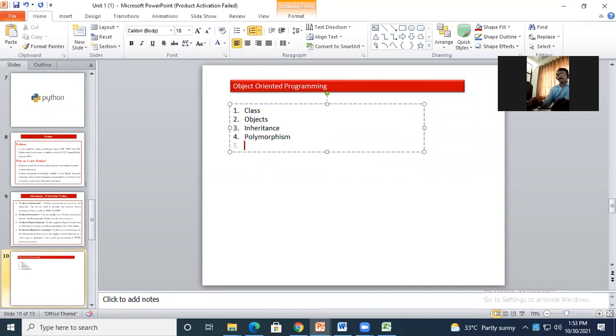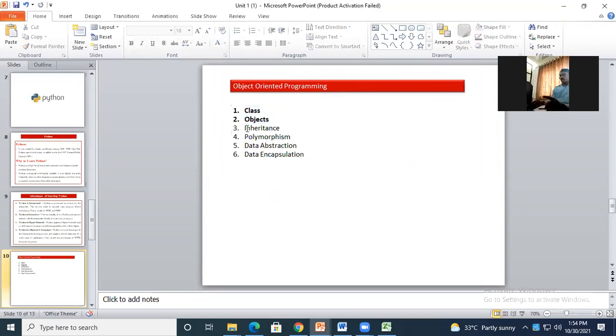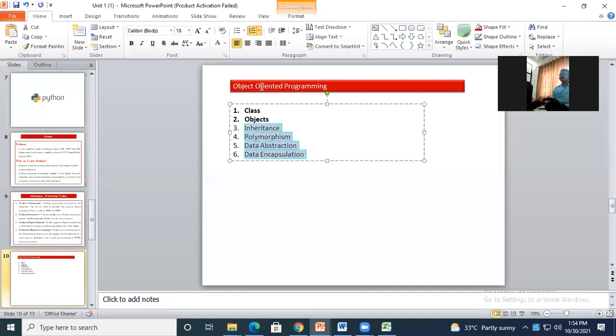Polymorphism. Data abstraction. These two are the features, but if the question is like, tell me about the object-oriented principles or basic fundamentals of object-oriented programming, you need to give the answer in these four categories: inheritance, polymorphism, data abstraction, and data encapsulation. Okay, now I will tell you in short what is inheritance.